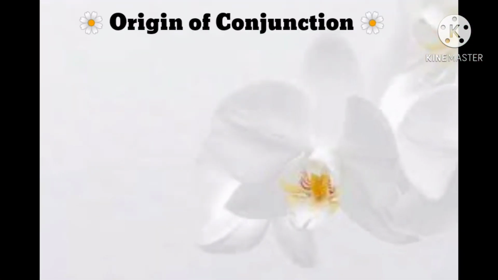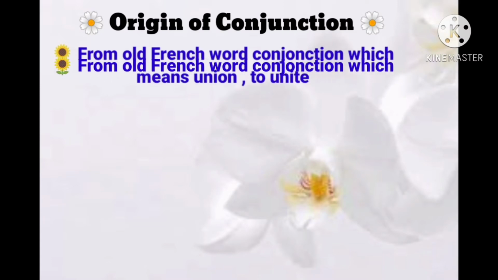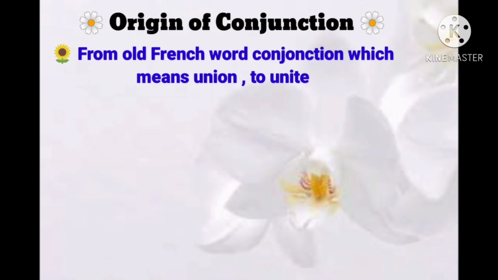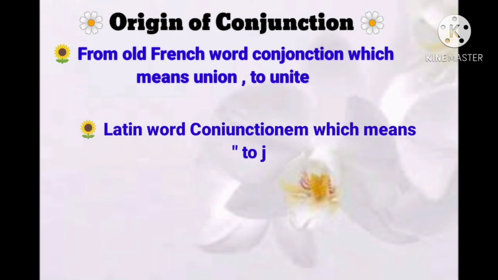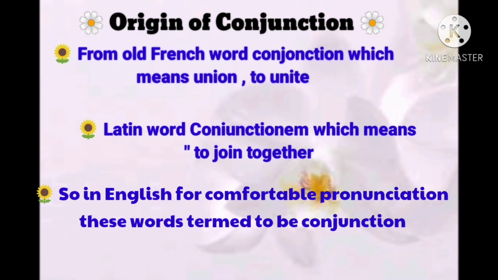Origin of conjunction means from where they were originated. Let's start with an old French word conjunction, which means union or to unite. They also originated from the Latin word conjunctionum, which means to join together. Later in English they were called conjunction just because of their easy pronunciation. To use them easily, they were called conjunction later in English.